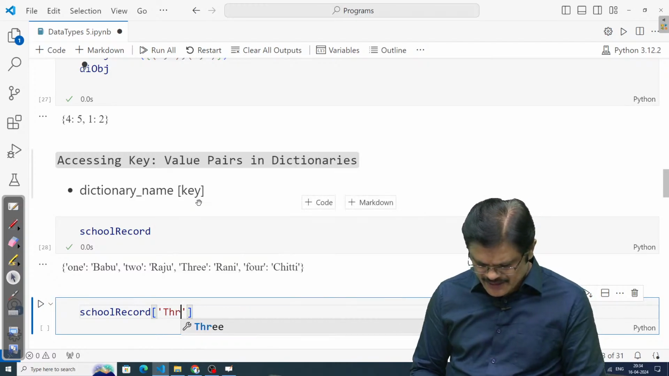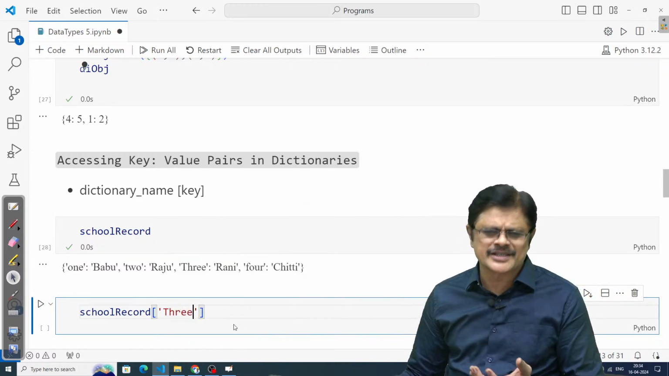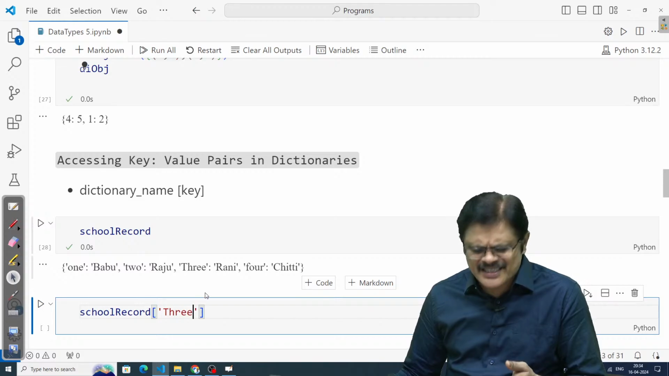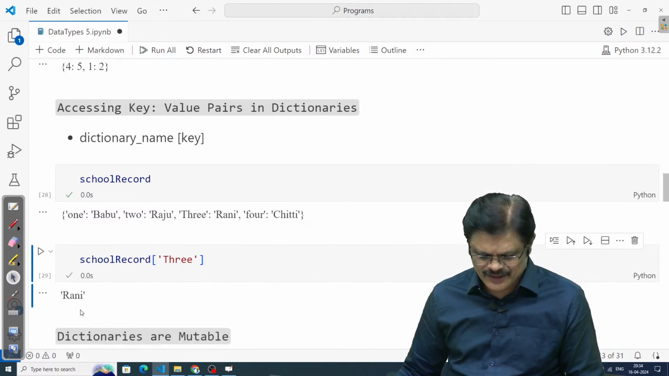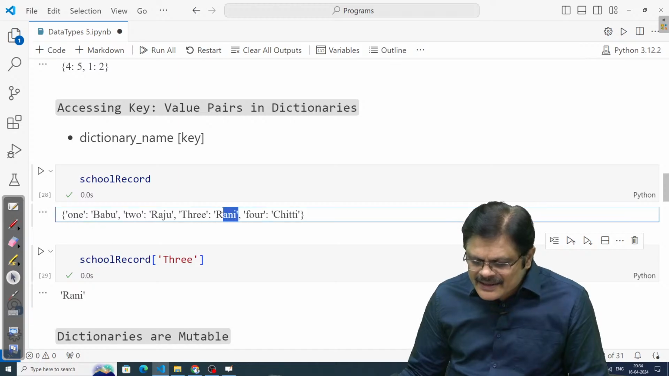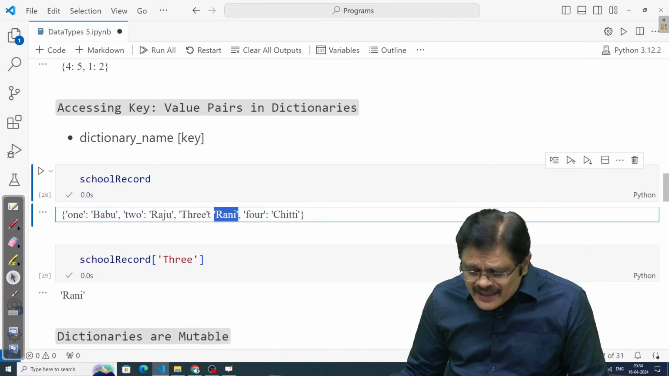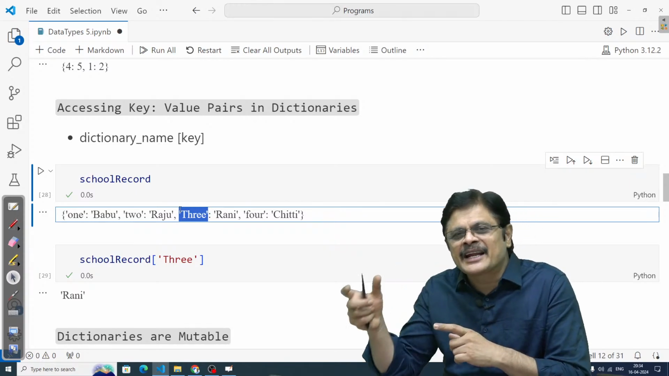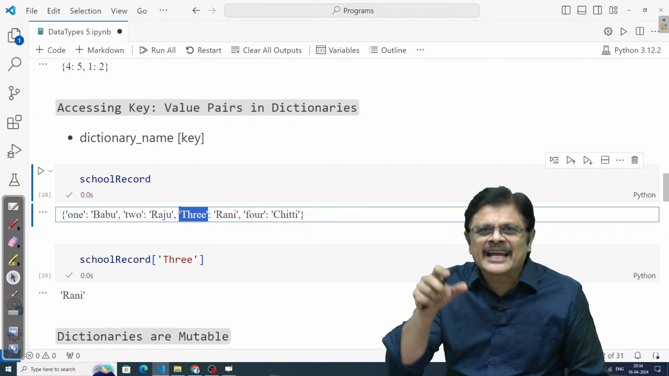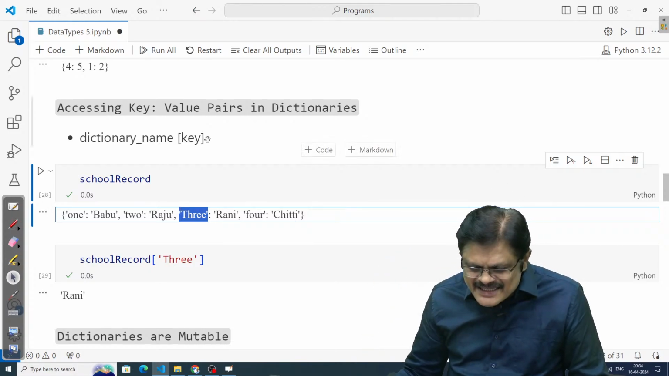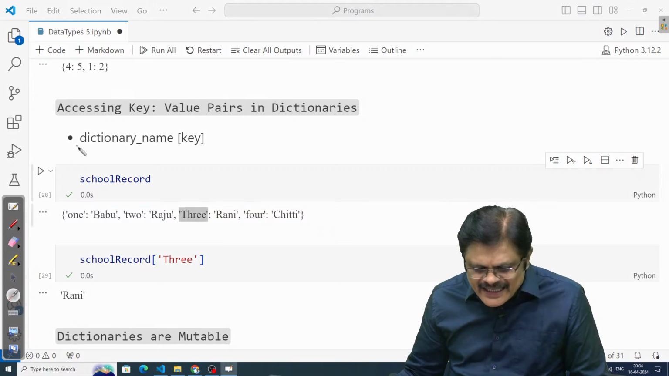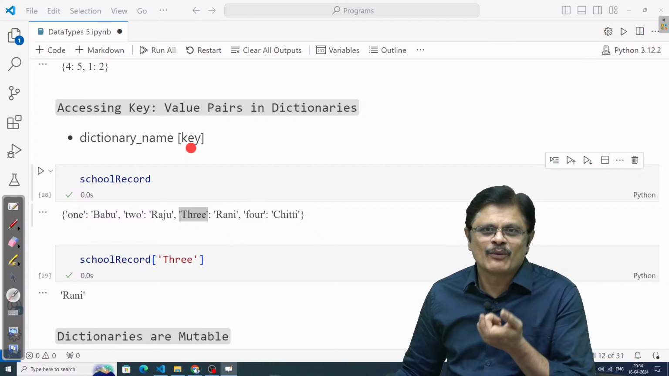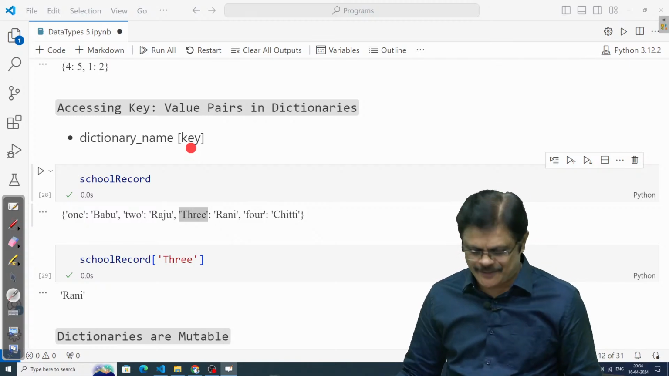I can use the key 3. See here, when you use IDEs or Jupyter Lab, they will suggest it, so you can easily write it. The key 3 will give you the value. That is, school record with the key, I can get the value. So using this particular syntax, that is dictionary name within the square brackets, the key, whatever key is there, if you write that, you are going to get the value.